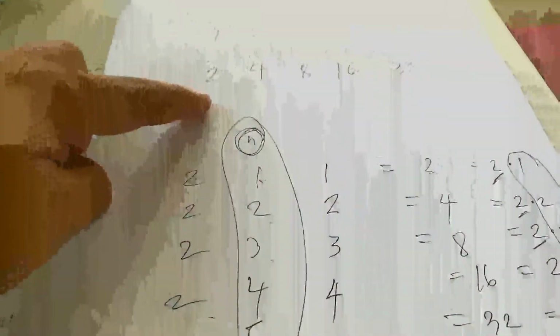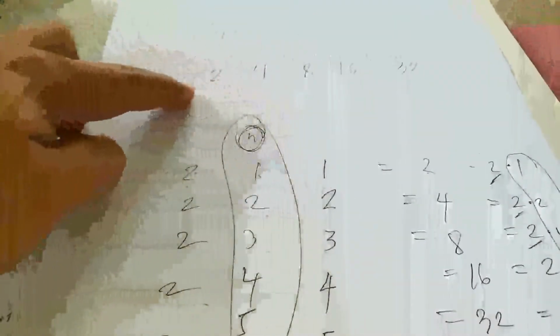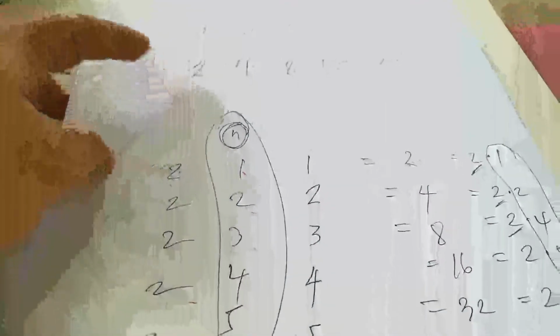How about this one in number 3? 2, 4, 8, 16, 32. So what is common to them? 2, 4, 8, 16, 32. What they have in common is that they are both divisible by 2. So again, going back, they are all both divisible by 2.